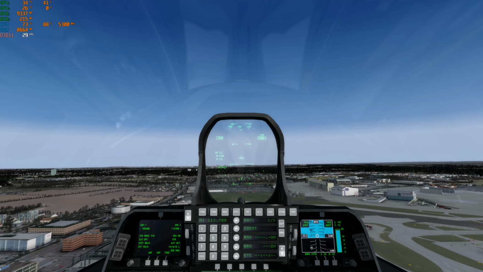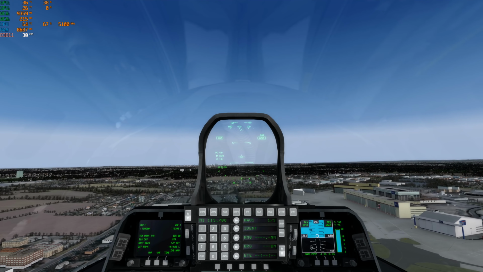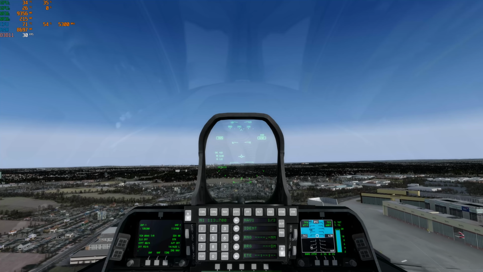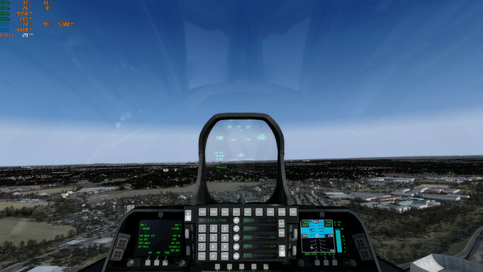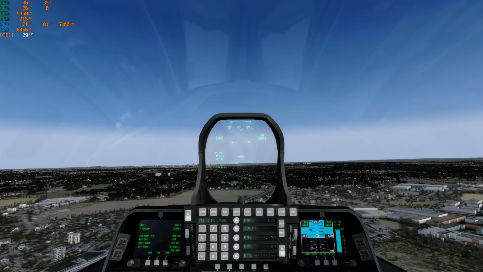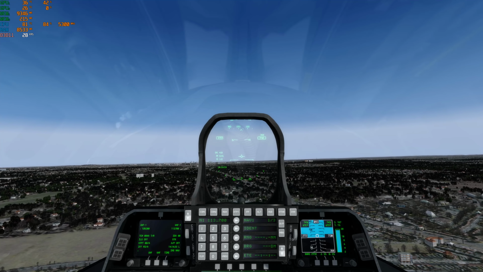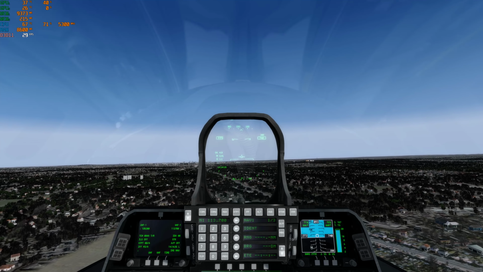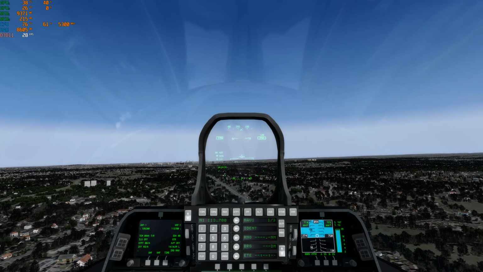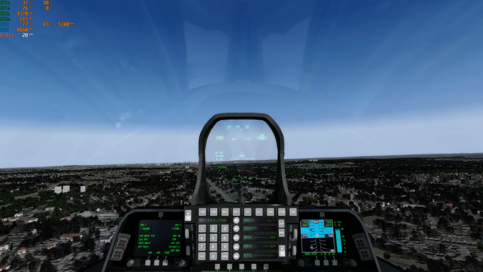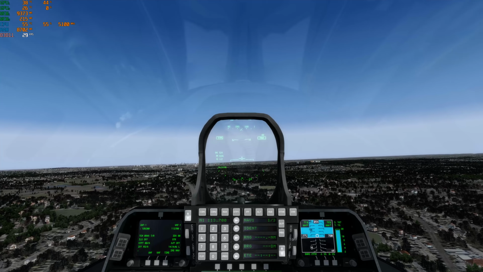So let's go ahead and pass up the airport here. I have every option enabled in the Airsoft EGGL configuration panel, so all the features that I could enable have been enabled. So we'll go ahead, we'll pass the airport here, making sure we're far enough out like we did before, and then we'll go ahead and turn around.